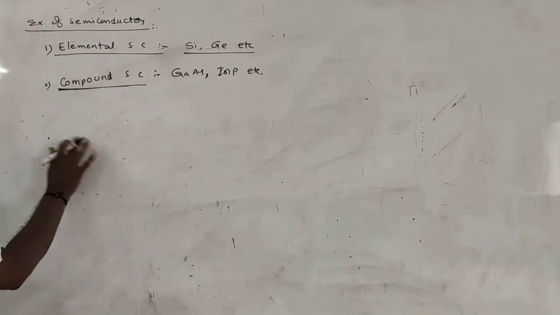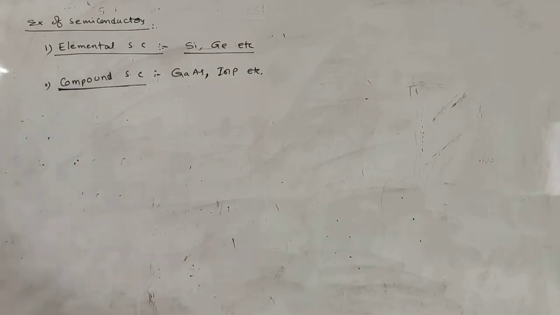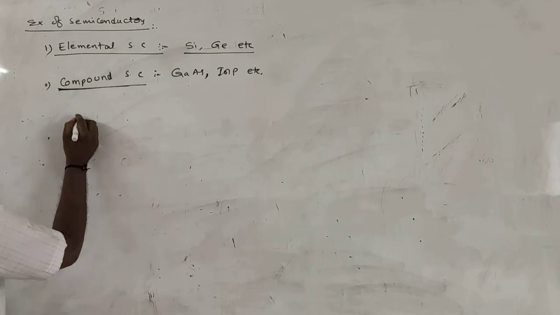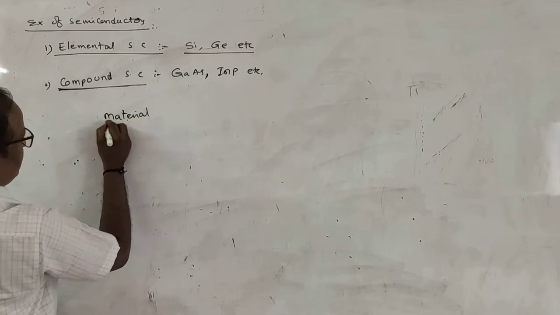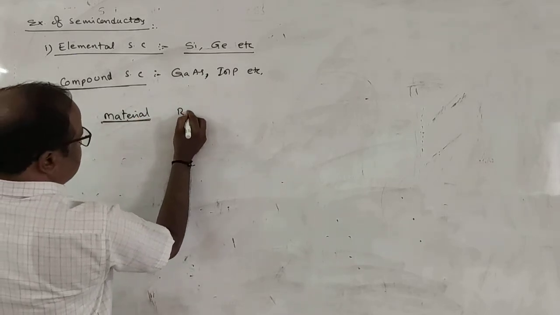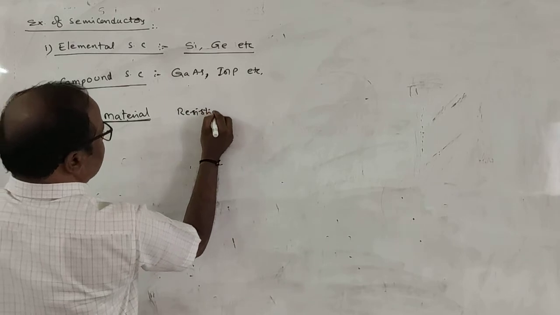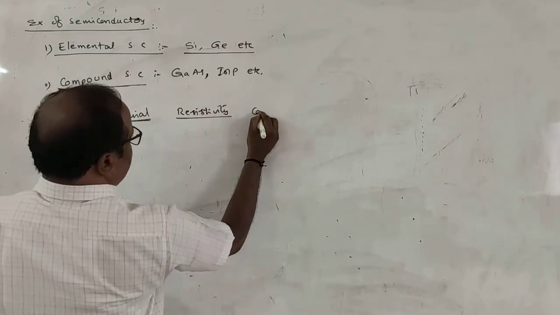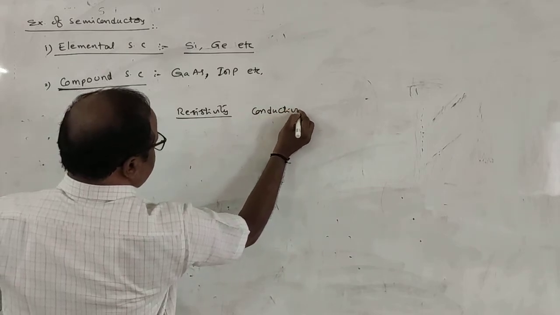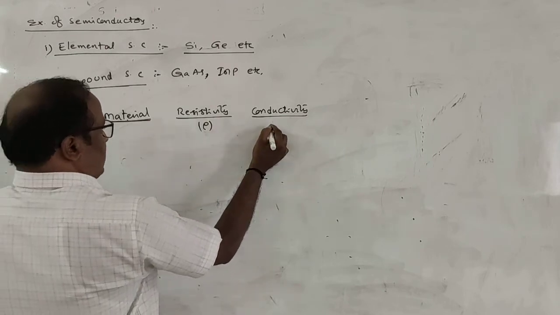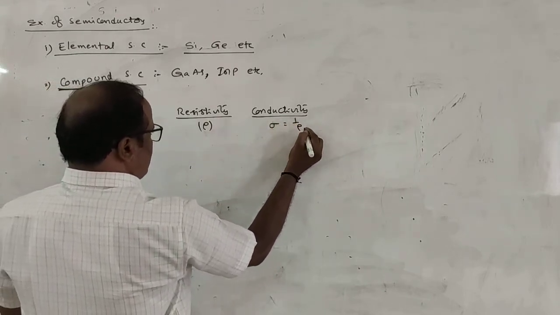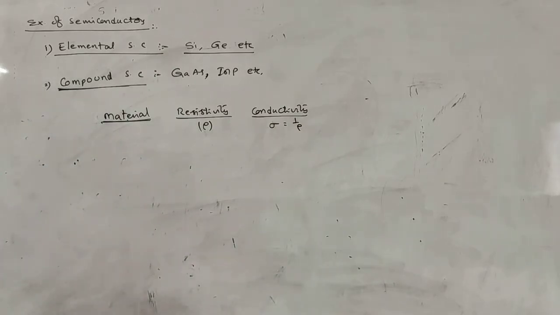But in general, what are the main differences between conductors, semiconductors and also insulators? Suppose for a material, we consider resistivity and also conductivity. Resistivity is generally represented by rho. Conductivity is equal to sigma. Sigma is equal to 1 by rho. The reciprocal of resistivity is called conductivity.